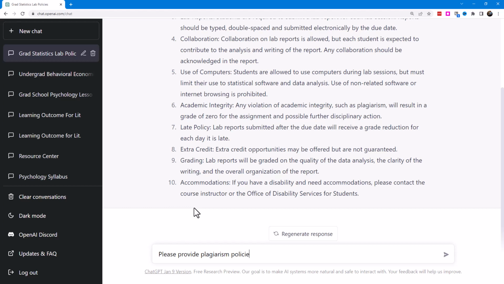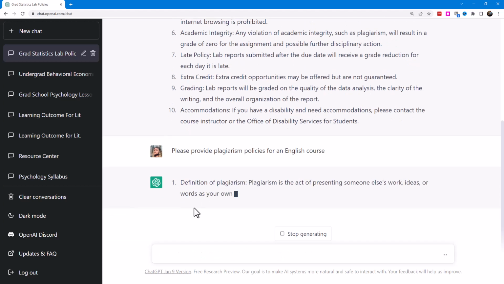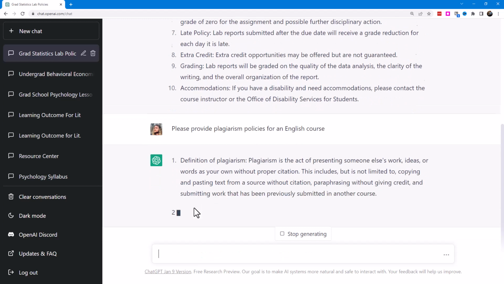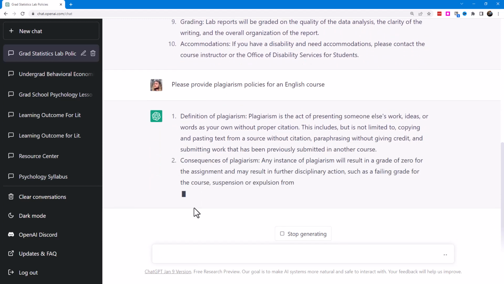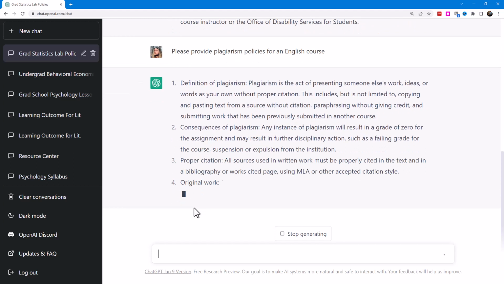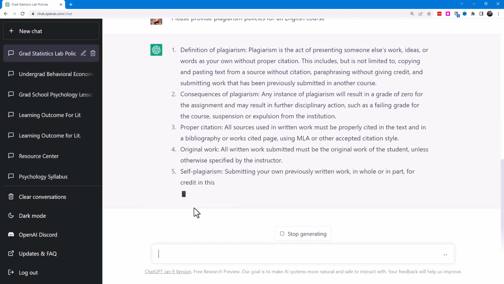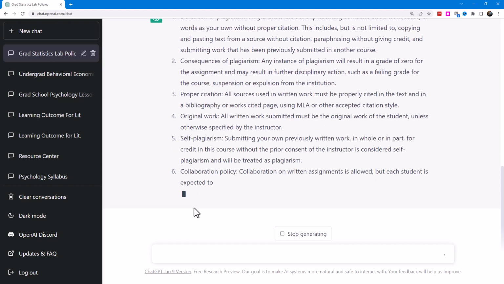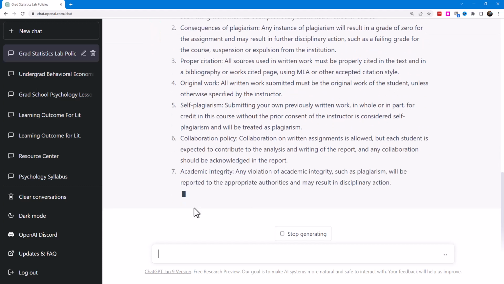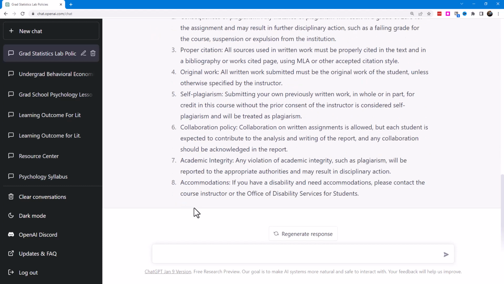Let's say, please provide plagiarism policies for an English course. All right, so what I'm seeing is this is a lot more streamlined and specific. We're seeing definitions and we're seeing disciplinary actions, as well as what is proper citation, self-plagiarism, aspects of collaboration. I do see an MLA there that I would change to APA.